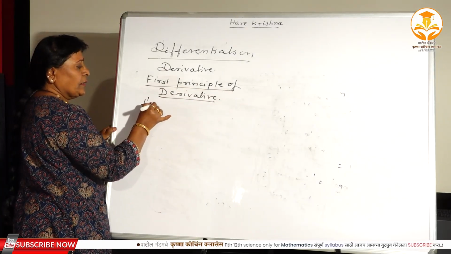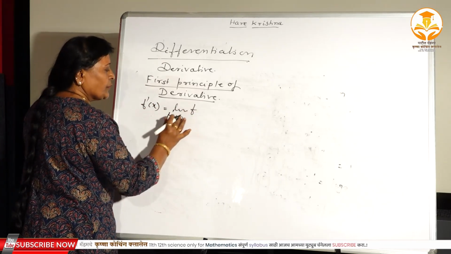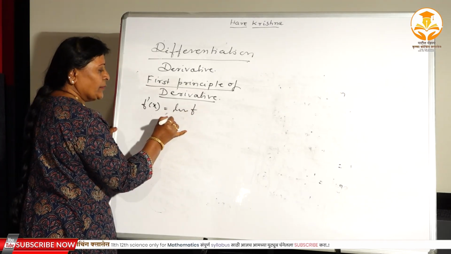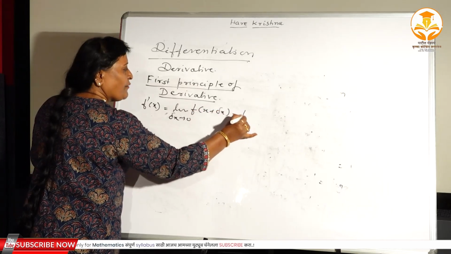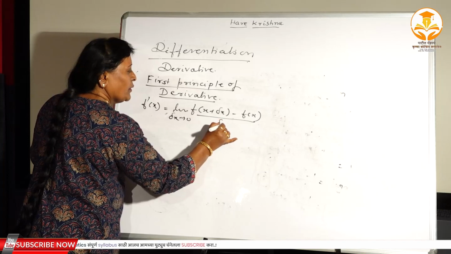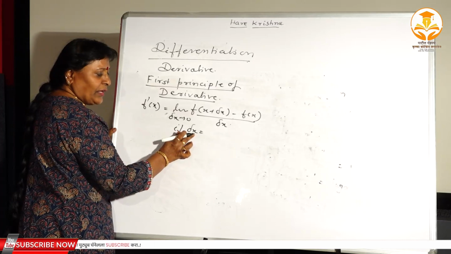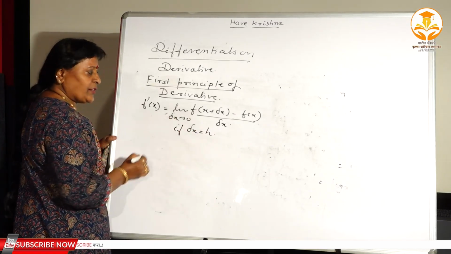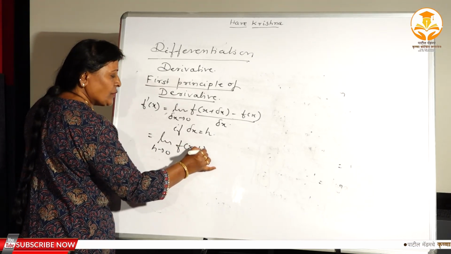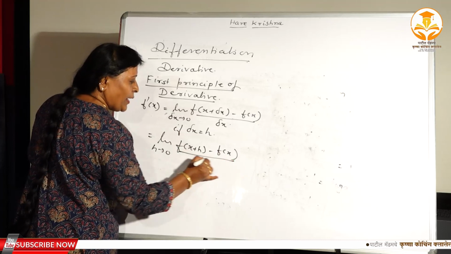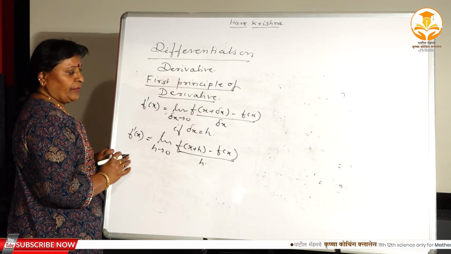That is f dash x. It is equal to limit h tends to 0, or del x tends to 0, you can take either. f of x plus del x minus f of x divided by del x. Or you can see, if I write del x, that is the small change in the value of x, and that change I can denote by h also. Therefore, the limit h tends to 0, f of x plus h minus f of x divided by h, is equal to f dash x. This is the first principle of a derivative, isn't it?